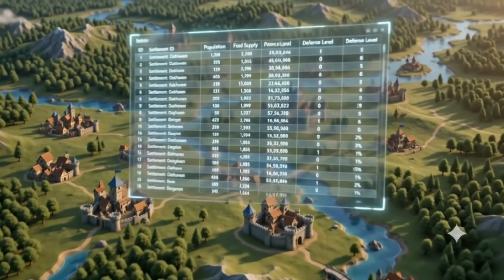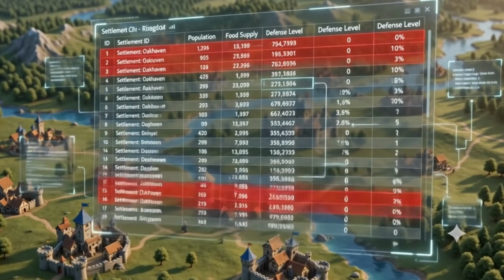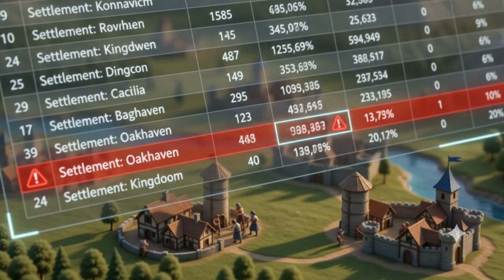Managing thousands of settlements requires the imperial census. Pandas data frames allow you to instantly filter, sort, and analyze millions of rows of kingdom data.